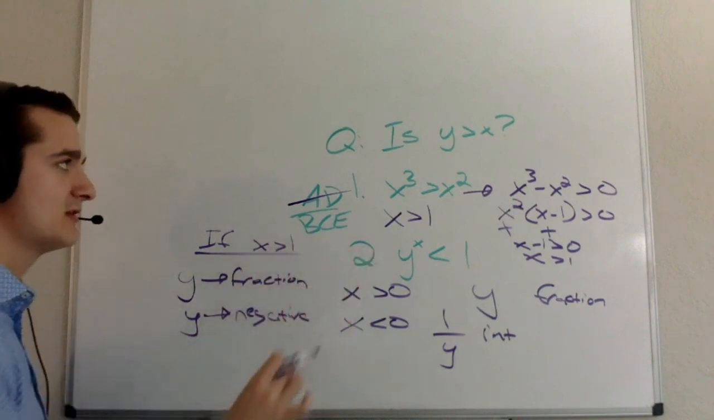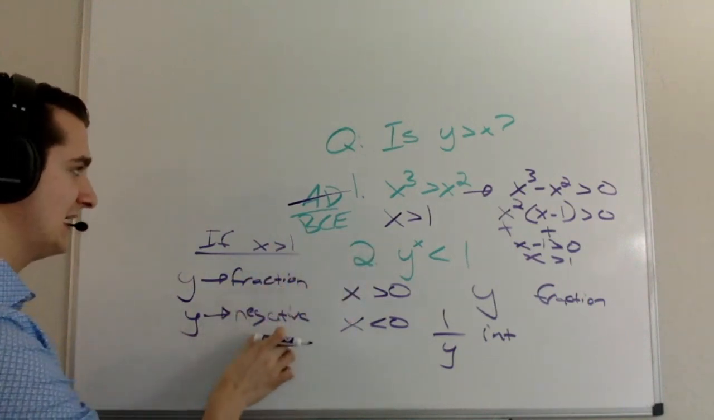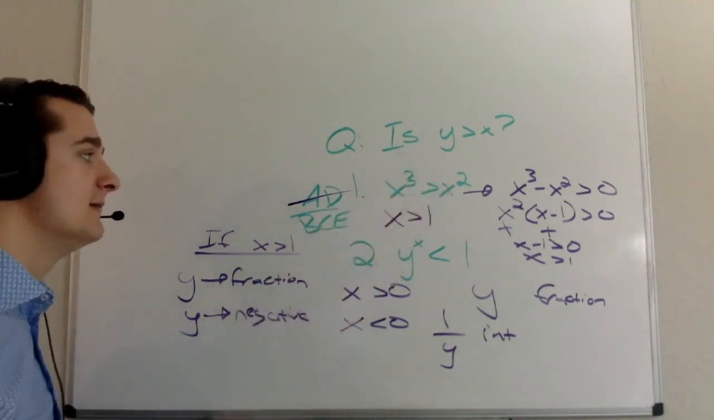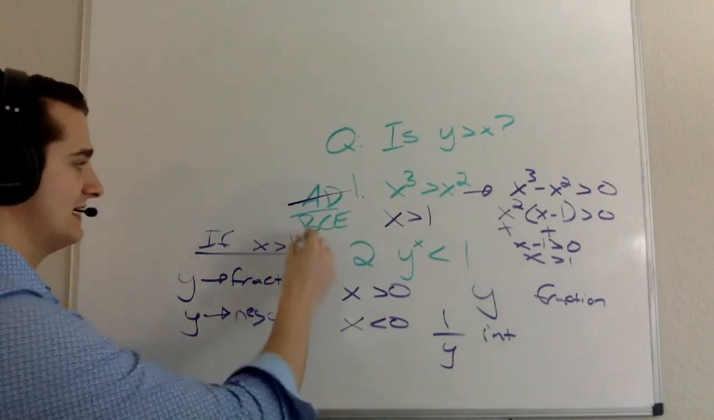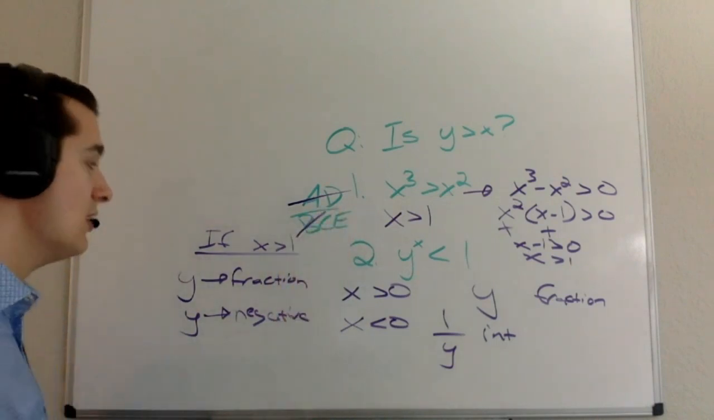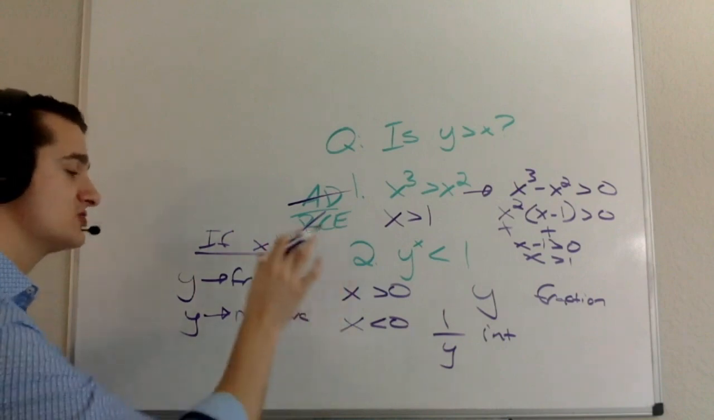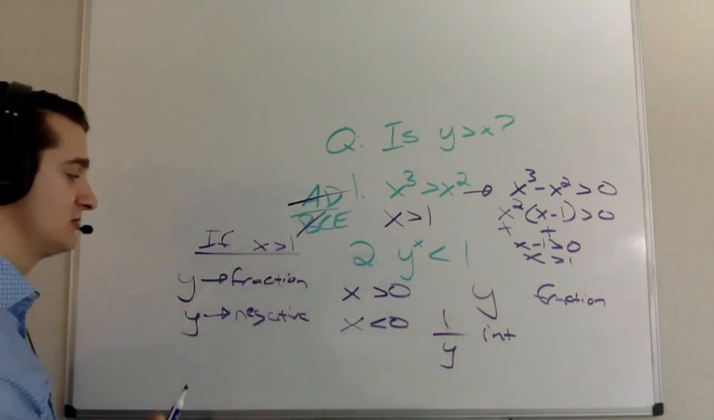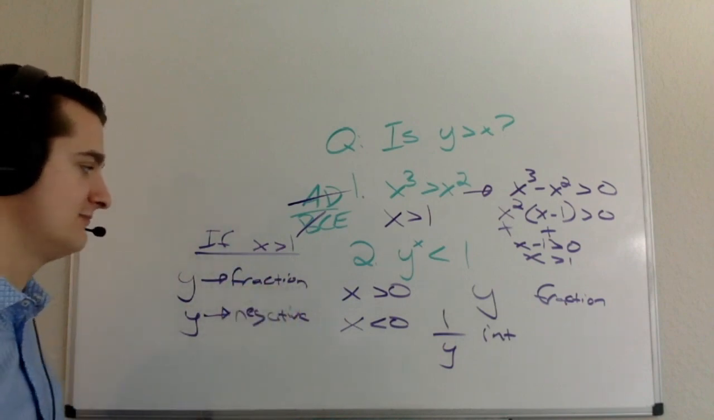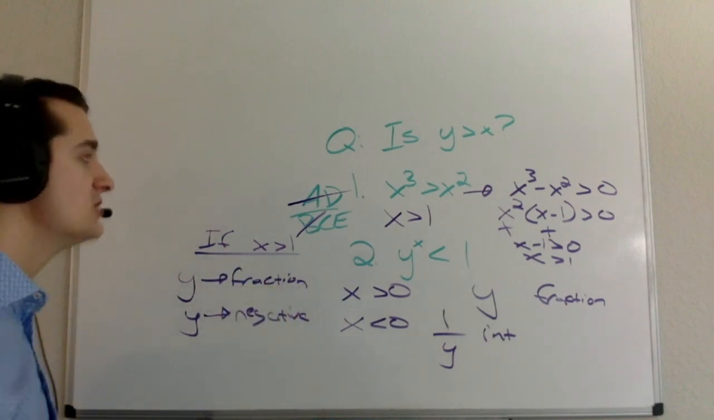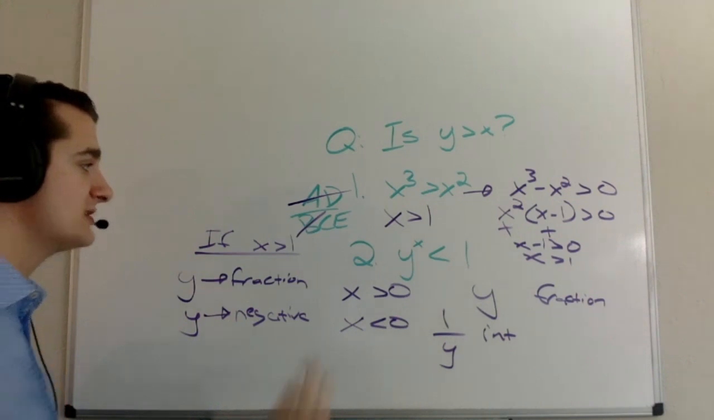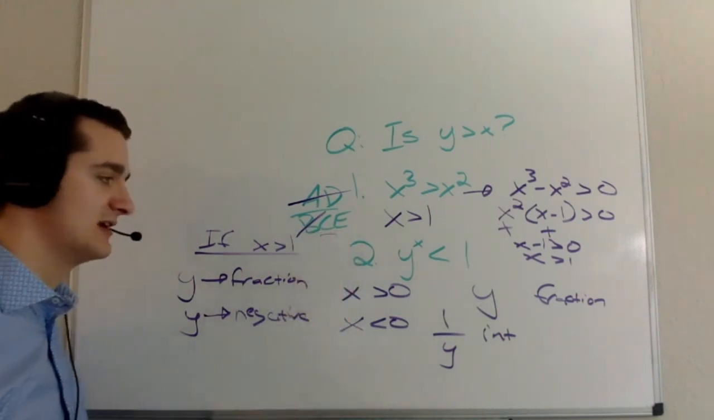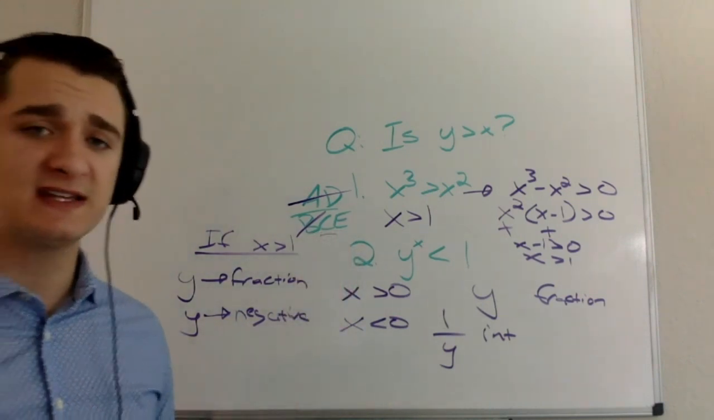X is greater than 1. Well, if y is a fraction or a negative and x is greater than 1, then all of a sudden, and again, I eliminated statement 2 just a moment ago, what I know is that there's no possibility that y is greater than x, right? Because x is greater than 1 and y is a fraction or a negative. Y has to be less than 1. So for that reason, both statements together are sufficient. The answer here is C.